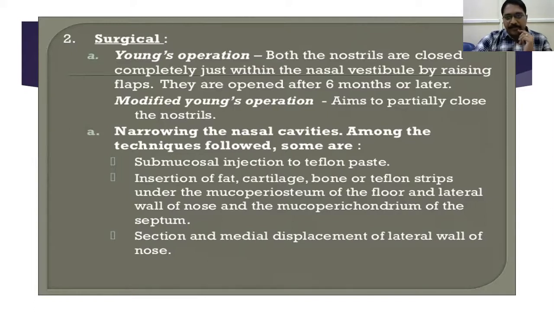No, protecting from infections, no. One good answer: crusting reduces. How will crusting reduce? Okay, air currents will reduce, so crusting will reduce. That's okay, a little bit of a good answer.